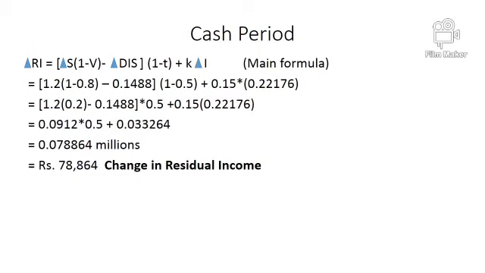So it is desirable for the company to offer an additional cash discount of 1%, changing from 1% to 2%. So these are two small caselets of receivables management.